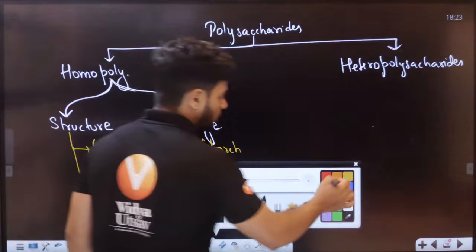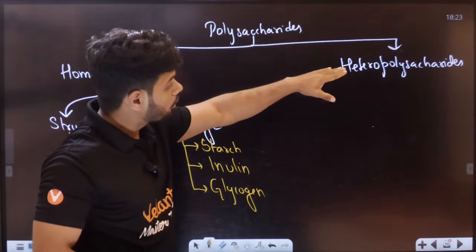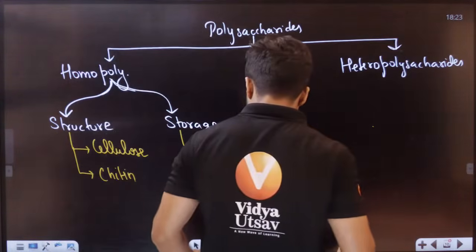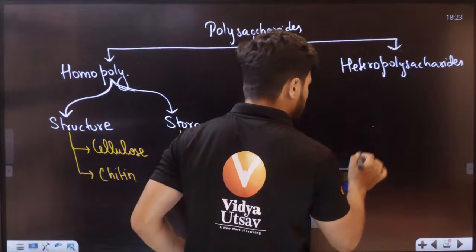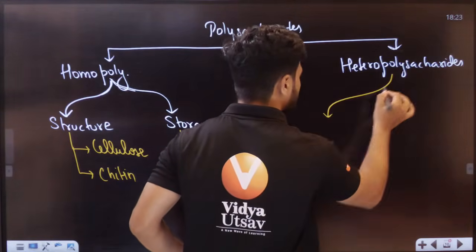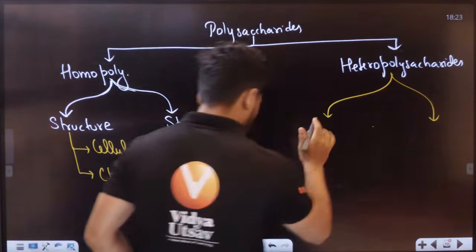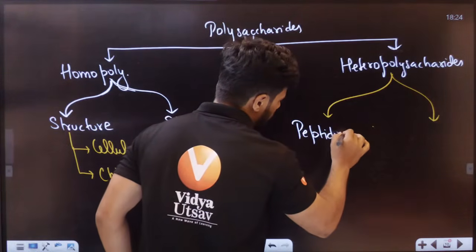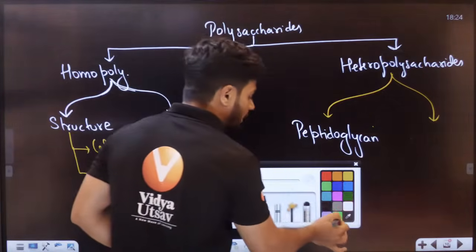Now students, under your heteropolysaccharide, very simple, there is not much classification here. I'll give you two different examples here, students. Here the first one is called your peptidoglycan. Students, all of you tell me, you might have learned, right?